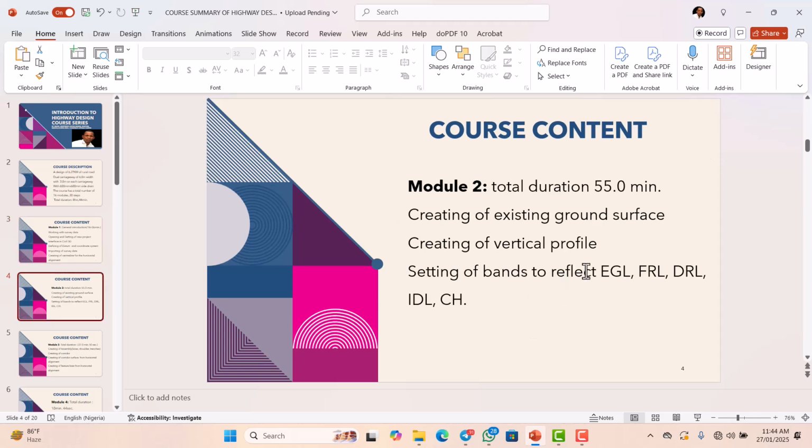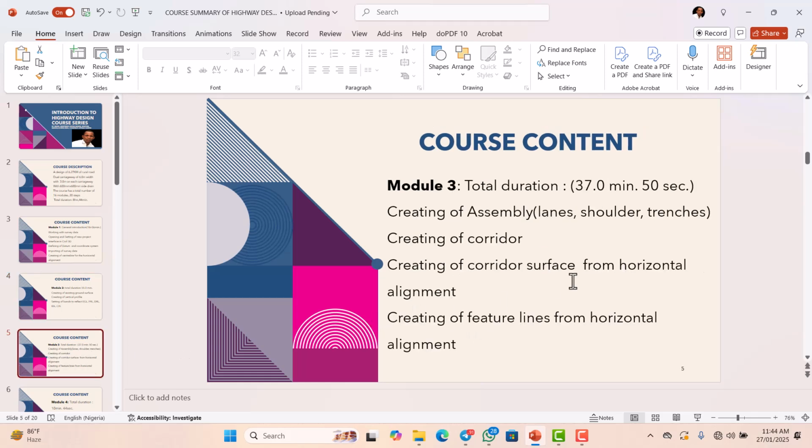In module 2, which has a total duration of 55 minutes, I will show you how to create existing ground level, existing ground surface. It also contains creating a vertical profile, setting of band to reflect existing ground level, formation road level, design road level, invert drain level, and then drainages.